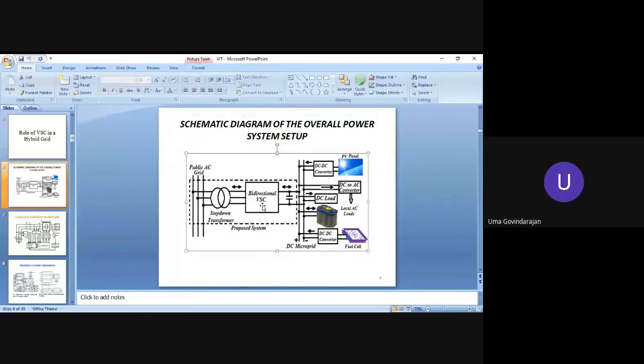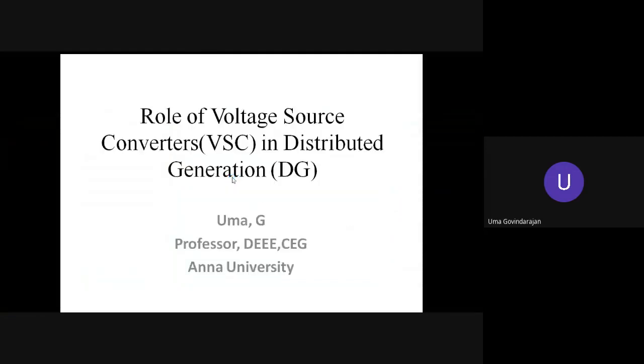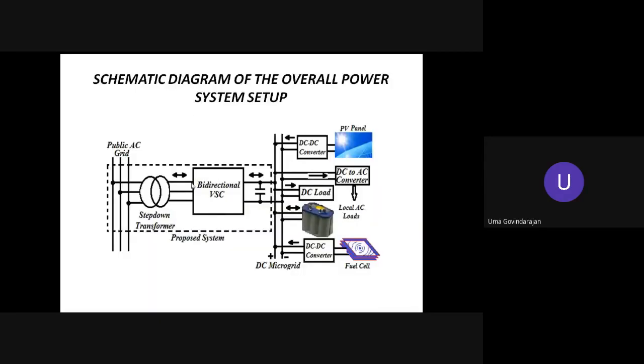Suppose there is no bidirectional VSC, and it is a diode bridge rectifier supplying a DC support. This is a DC microgrid. Suppose this is a diode bridge rectifier or SCR based converter, then the current drawn from the utility, the current drawn on this side, will be non-sinusoidal.